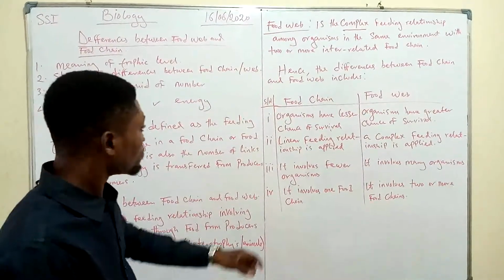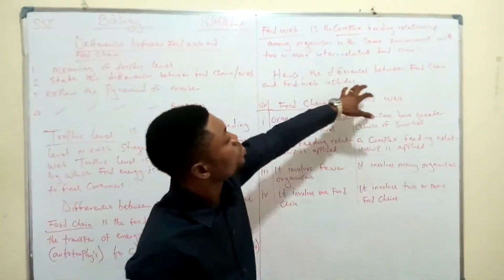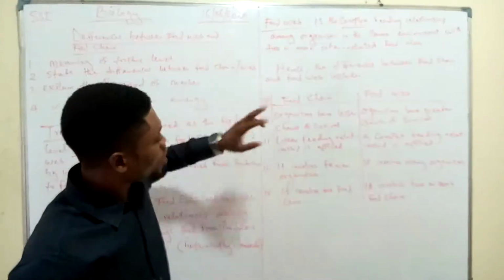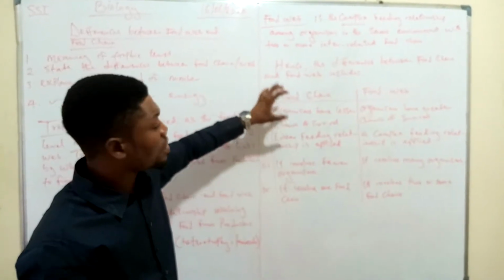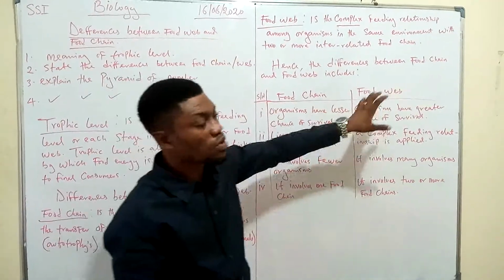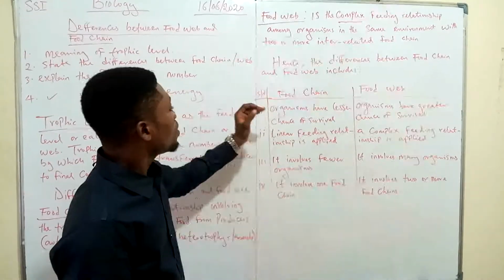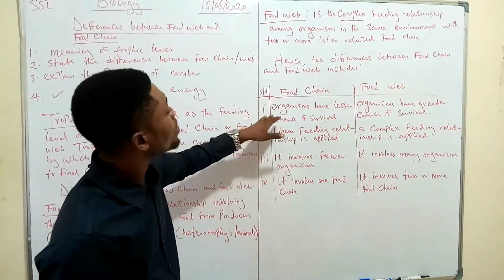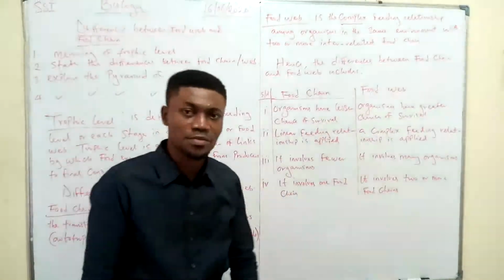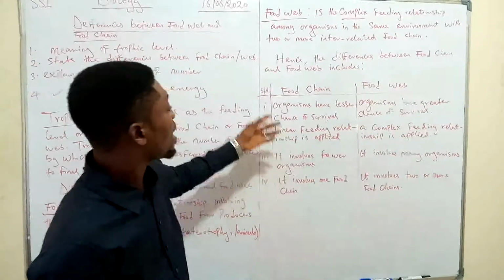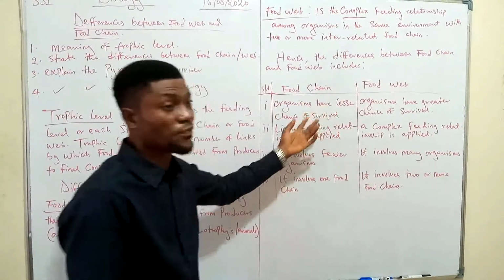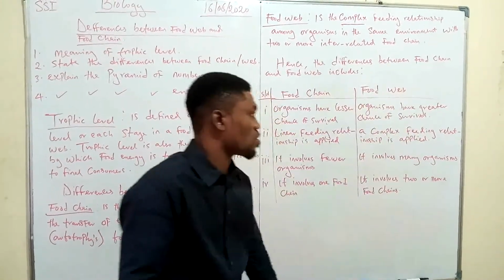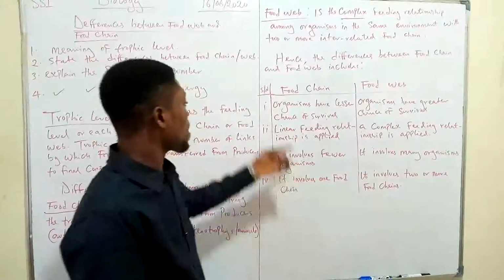Hence the differences between food chain and food web include, Roman figure 1. We now have here a tabular form, food chain and food web. In food chain, now I want to state the differences. In food chain, organisms have lesser chance of survival. Organisms have lesser chance of survival in food chain. While in food web, organisms have greater chance of survival. Now, Roman figure 2.